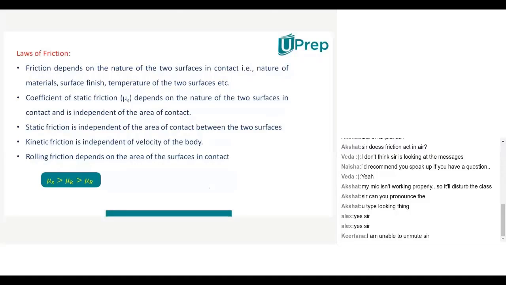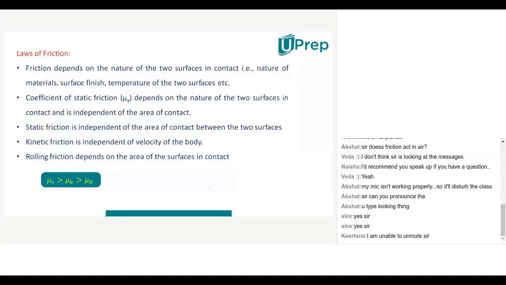If rough surface is there, it will be more, and it will depend upon the temperature of the two surfaces also. Why is it temperature? Because when temperature increases, that smoothness or roughness also will change. So that's why it will depend upon the temperature also. So see there, friction depends upon the nature of two surfaces in contact. That means nature of material, surface finish, temperature of the two surfaces, etc. So this is the first point on which friction will depend.